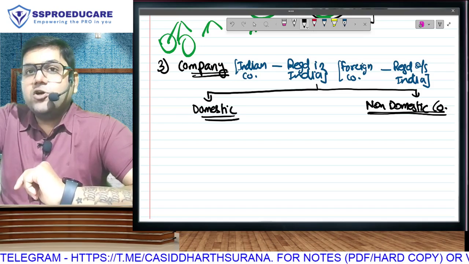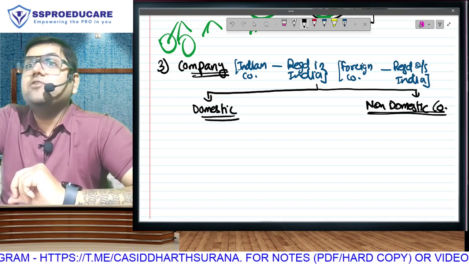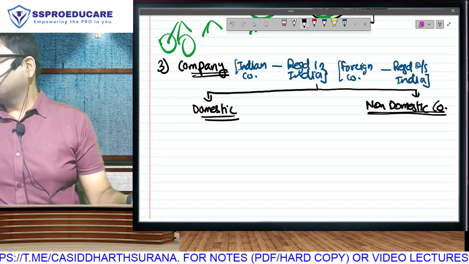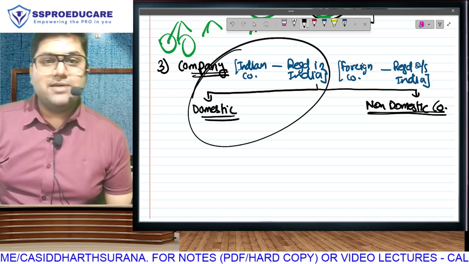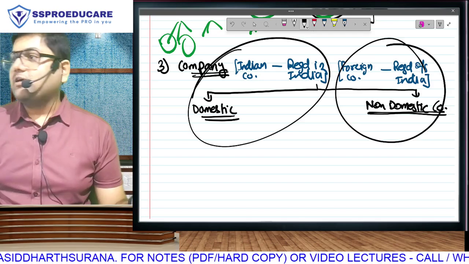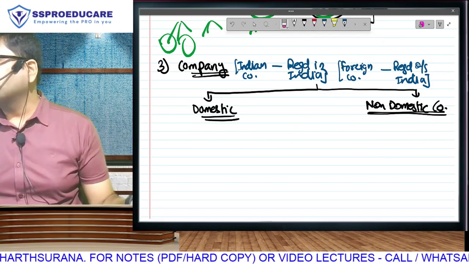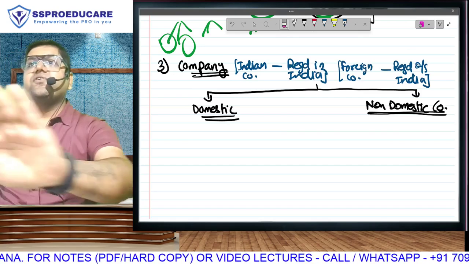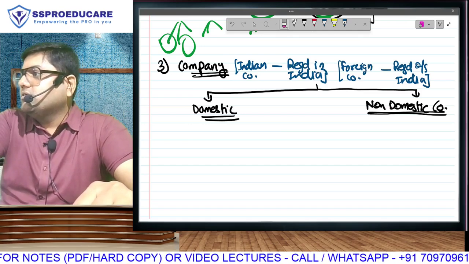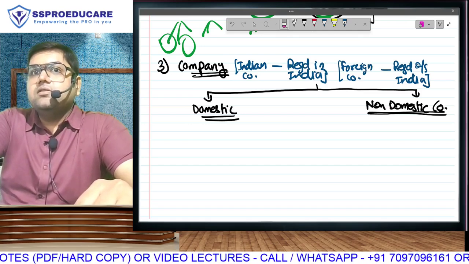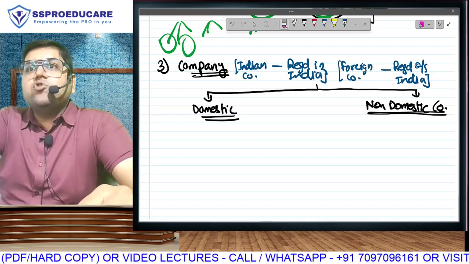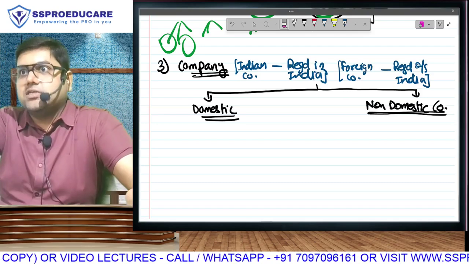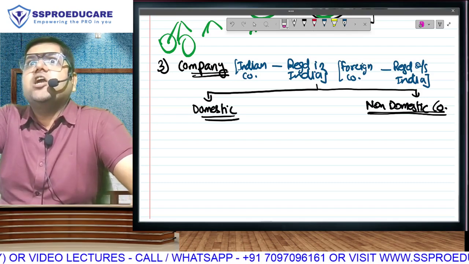Unfortunately, people outside this classroom, including qualified chartered accountants, think Indian and domestic are the same. They think Indian company and domestic company are the same, and foreign company and non-domestic company are the same. No, sir. Not true. Absolutely not true. Indian and domestic company are not the same. They are different. I don't have to tell you the difference between Indian and foreign. It is obviously different. Domestic and non-domestic are opposite terms. Obviously, they are different. Indian and domestic are also different.